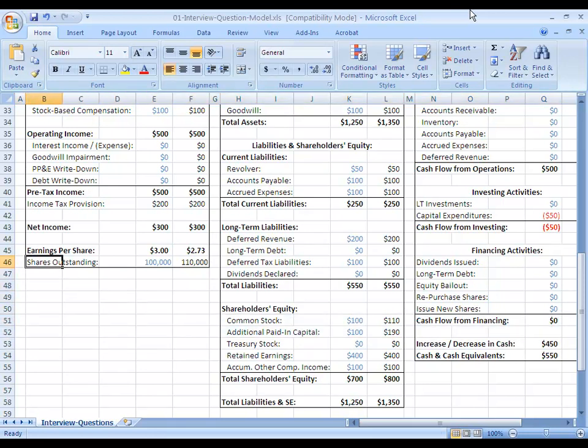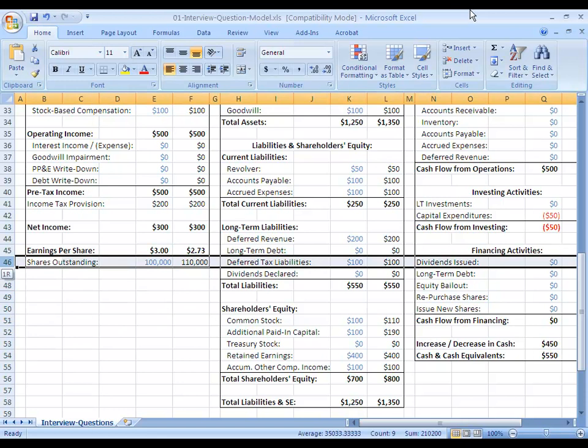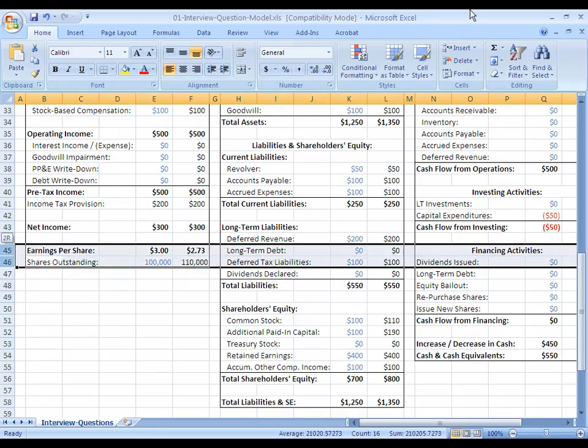The only other change here is that on the income statement below net income, shares outstanding would go up by 10 million here, and so our earnings per share would fall. But that's really all an equity bailout is. It's really just another form of issuing stock and then having another party like a sovereign wealth fund or a governmental entity come in and actually buy the stock, which gives the company additional cash and gives them an ownership interest in the company now.